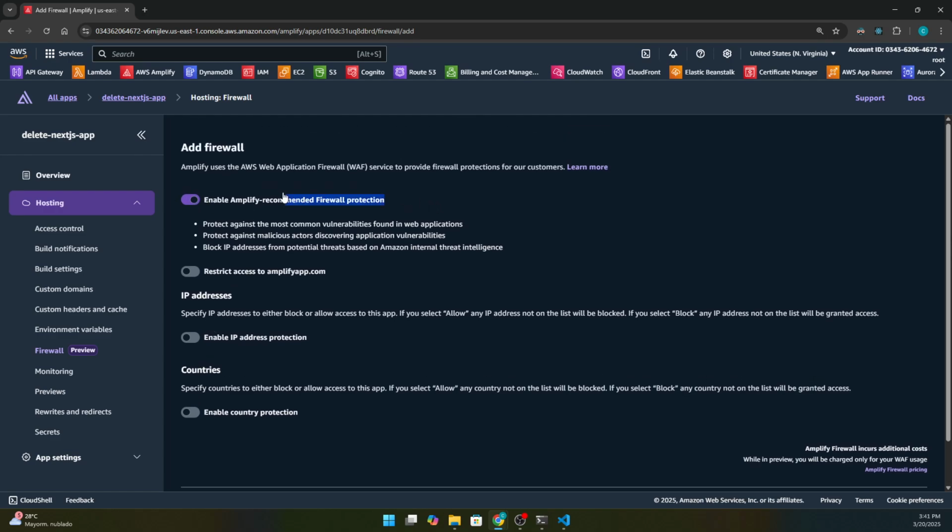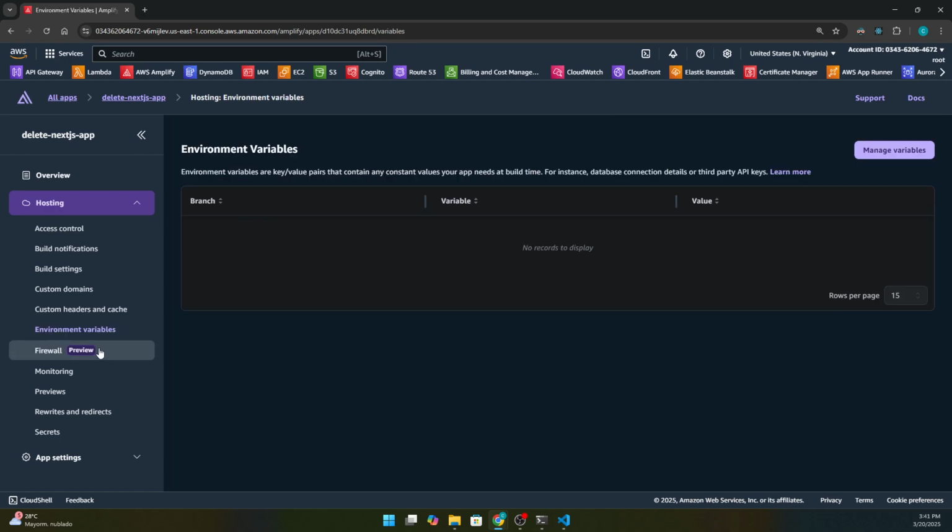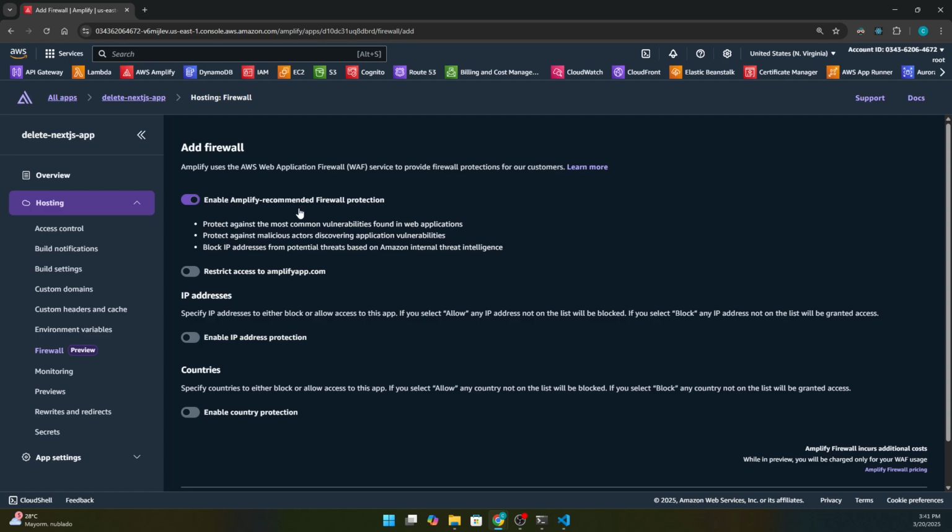Even this configuration right there is maybe standalone, because you can even disable it. I can disable it right now, and save. If we configure this, we are including a firewall configuration, and this is chargeable, so be careful. But if I go back to the firewall, as you can see, it's enabled again.